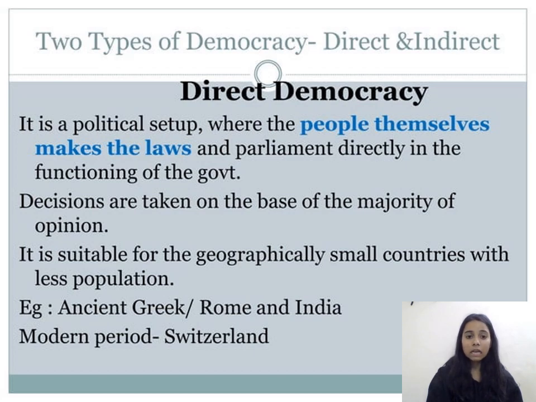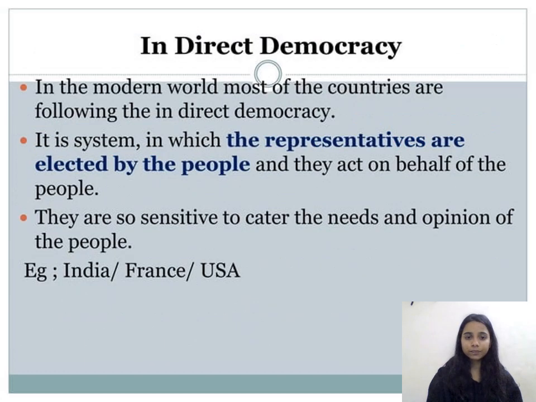For example, ancient Greece, Rome, and India. In modern periods, Switzerland. Next, we will see indirect democracy. In the modern world, most of the countries are following indirect democracy. It is a system in which the representatives are elected by the people and they act on behalf of the people.